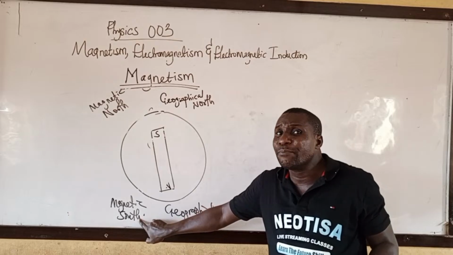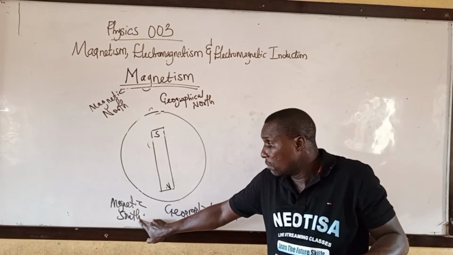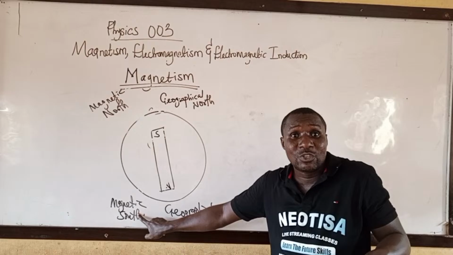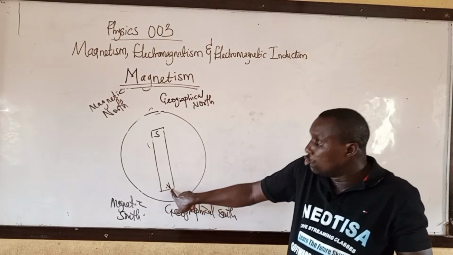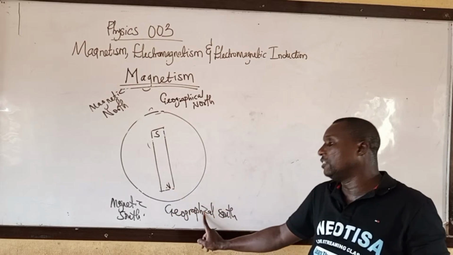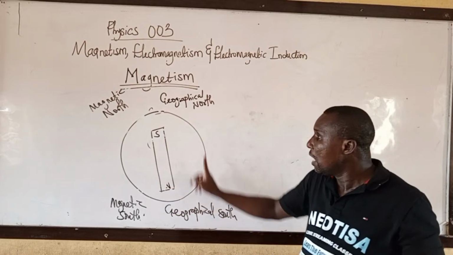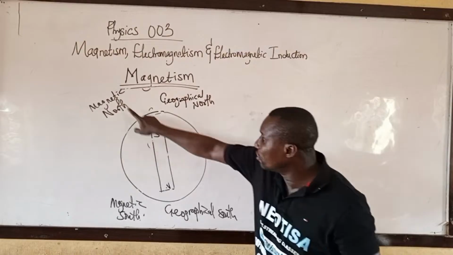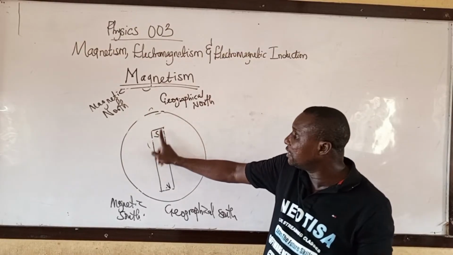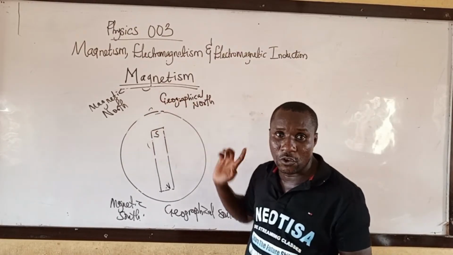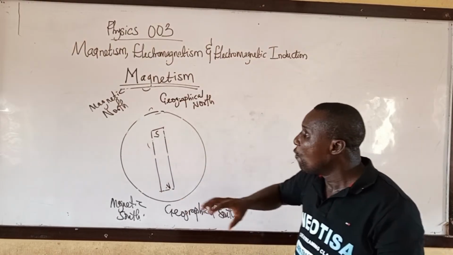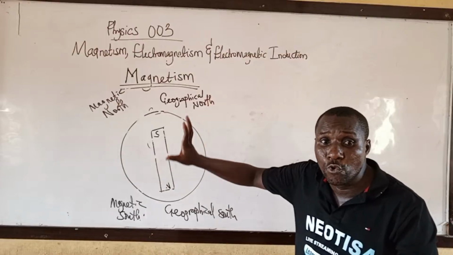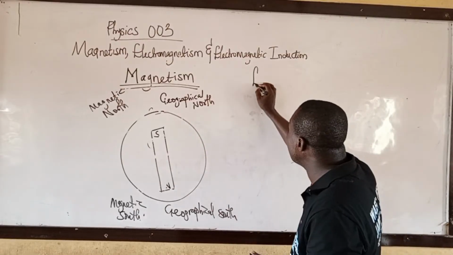Some people can say magnetic north, you can still call it that, or you can say magnetic south. Magnetic south means the north of the magnet is facing the geographical south. Magnetic north means the south of the magnet is facing the geographical north. Take note of that.